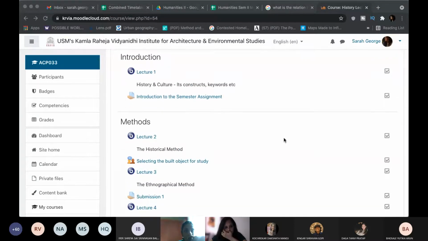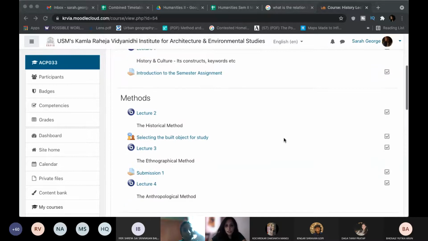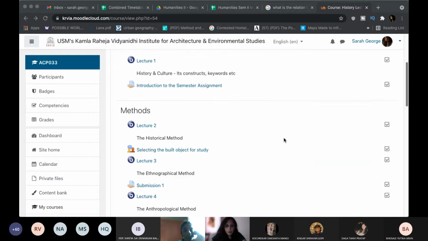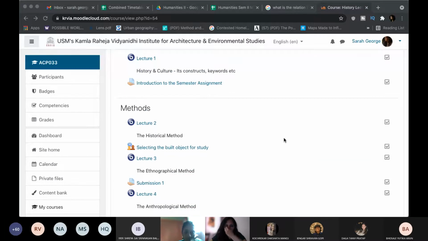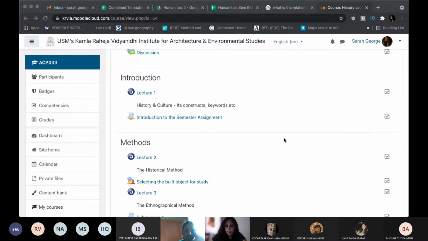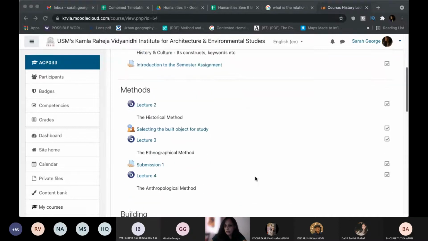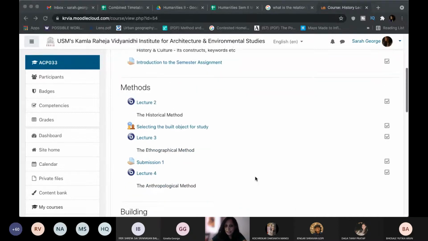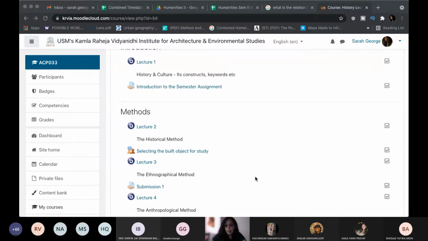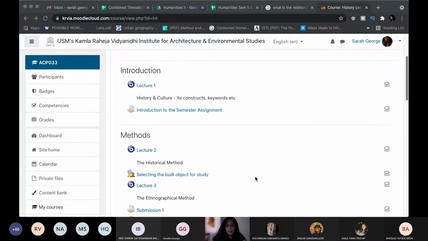This is basically the structure of the course that we've made for this semester. The first lecture is the introduction class, and we'll be looking at history and culture, the constructs and keywords. We will also be introducing the semester assignment to you, because this is largely going to be about the assignment that you will be bringing to class.